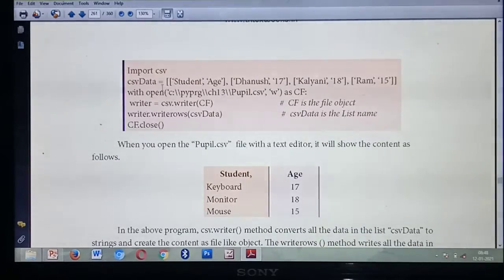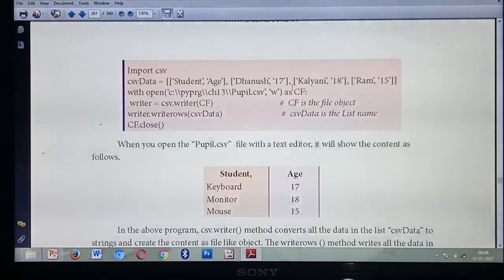Inside the list, that is first. What do you mean by list? A list is comma separated values enclosed within square brackets. So all the details you should give inside the square brackets. What details are you giving? Listen: student comma age, that's the heading. Next, the student name Dhanush, comma, age of the student is 17. Each value inside the list is separated by commas. So one list is presented inside another list.